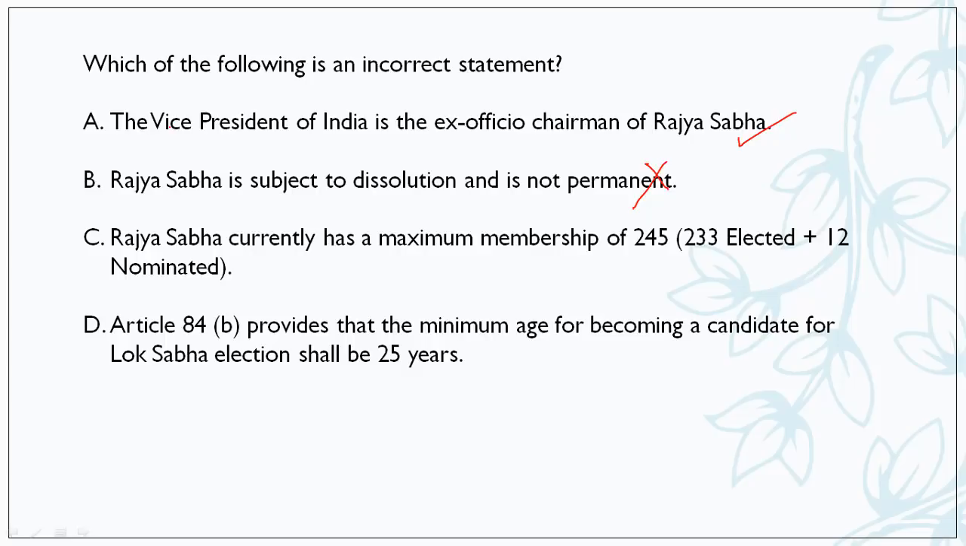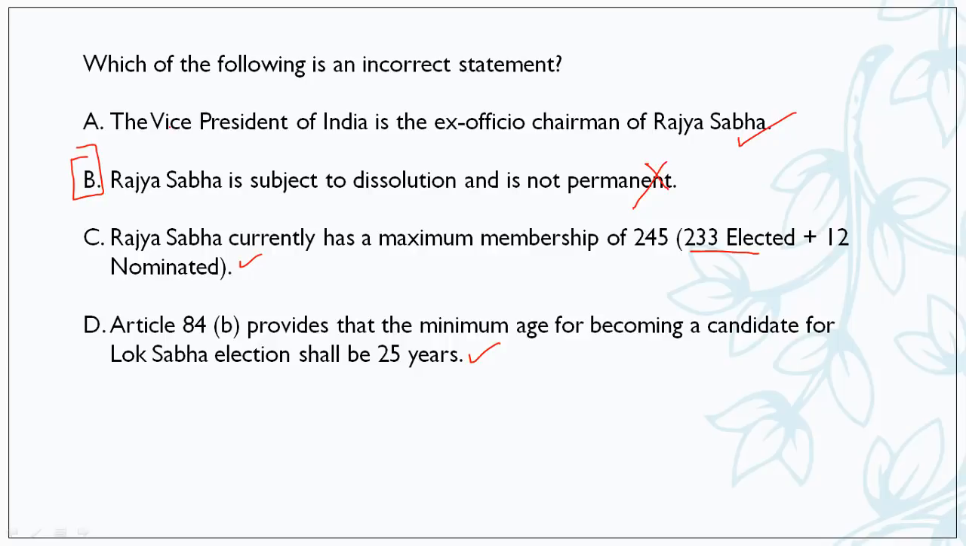Rajya Sabha currently has a maximum membership of 245, that is 233 elected and 12 nominated. This is a correct statement. Article 84B provides that the minimum age for becoming a candidate for Lok Sabha election shall be 25 years. So this is a correct statement. So my answer will be B.